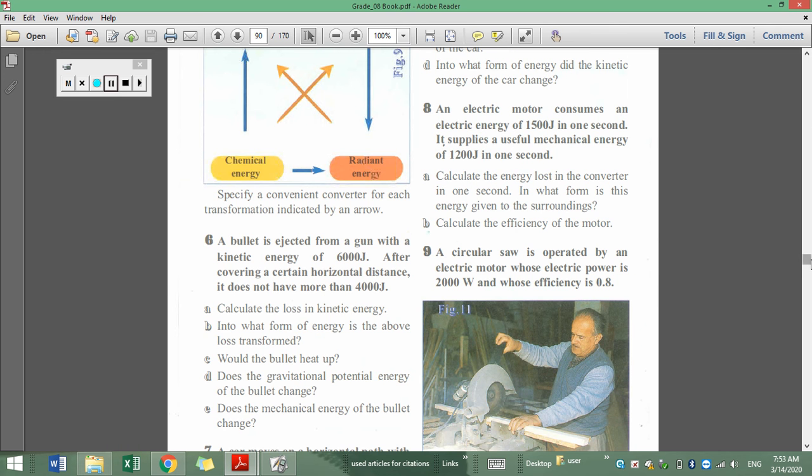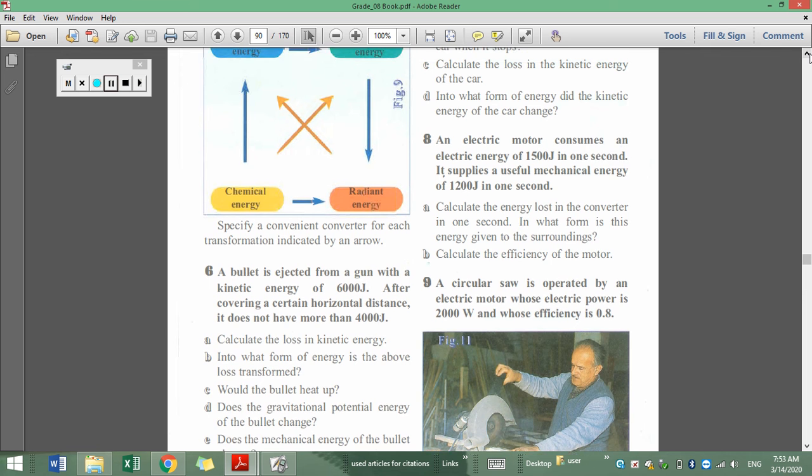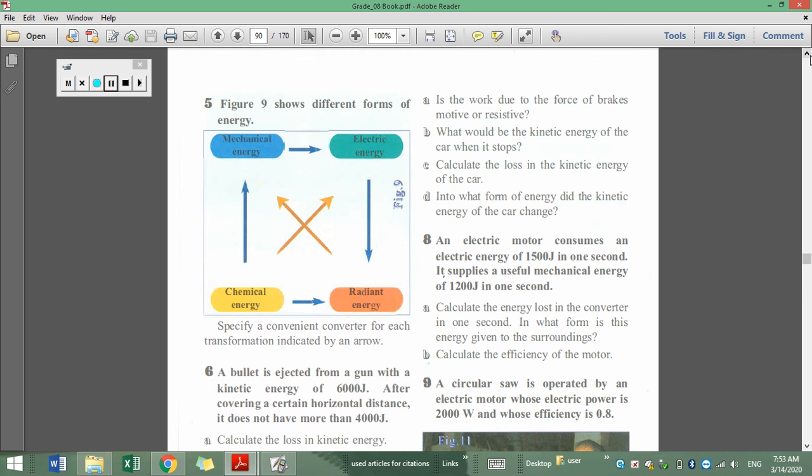Now for exercise 5. Figure 9 shows different forms of energy: mechanical energy into electric energy into radiant energy, chemical energy into radiant, chemical into mechanical, radiant into mechanical, chemical into electric. So the question here is to specify a convenient converter for each transformation indicated by an arrow.